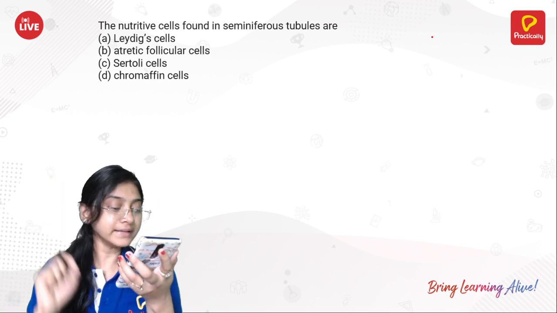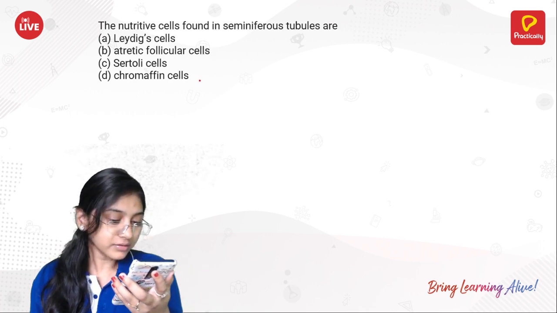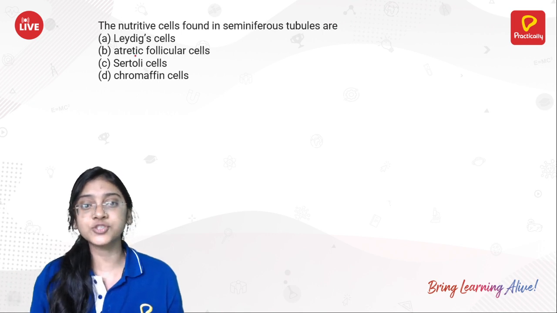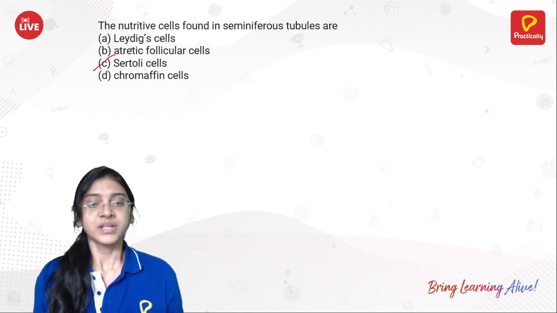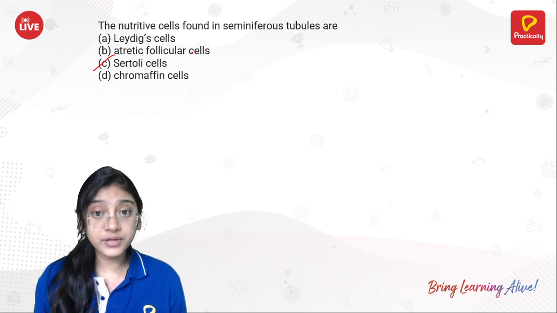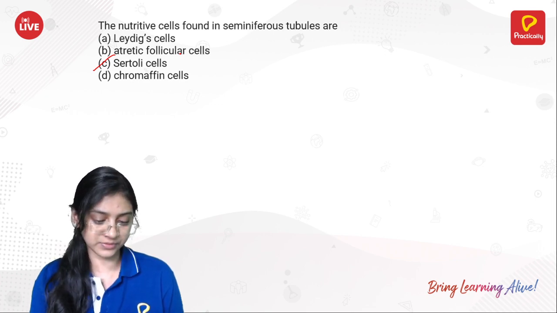So in the last class, for this particular question, Rana Rashmita had given A as the right answer. What is the right answer? The right answer is supposed to be Sertoli cells. Leydig cells are able to produce testosterone, and Sertoli cells are the cells referred to as nutritive cells, which are found in the seminiferous tubules.